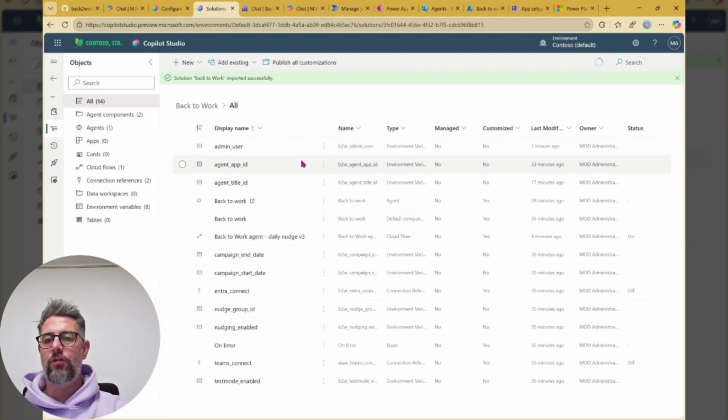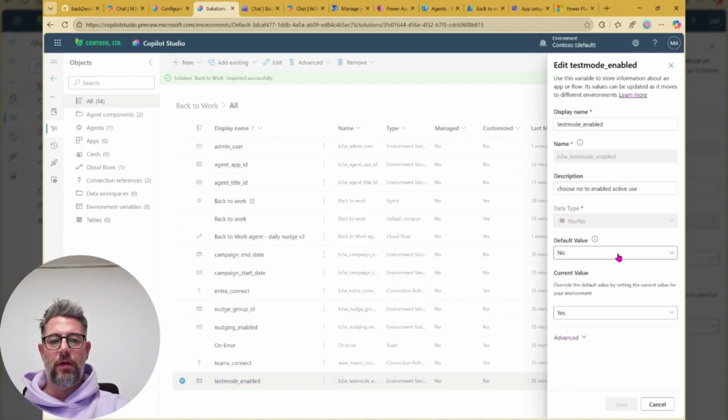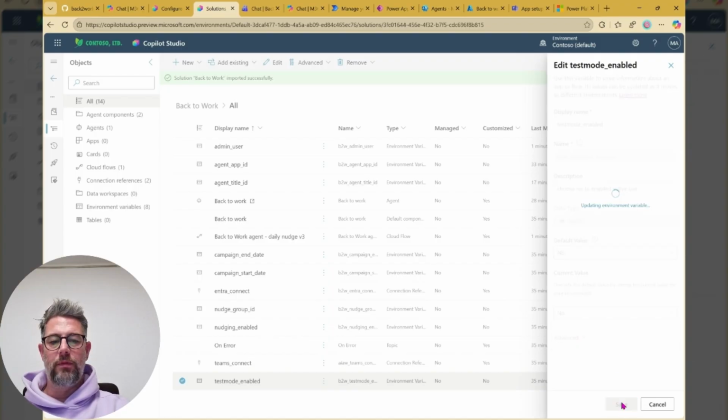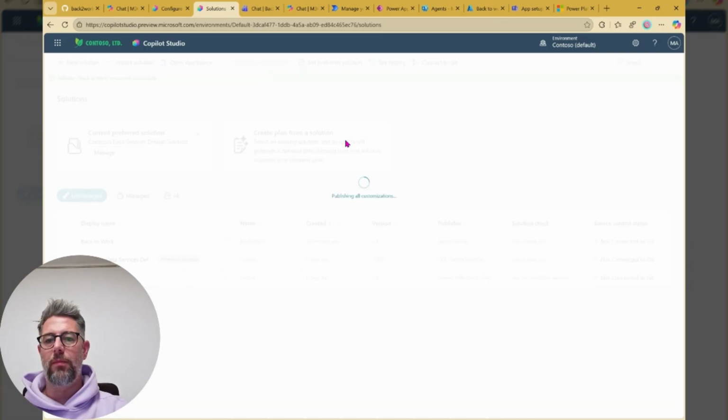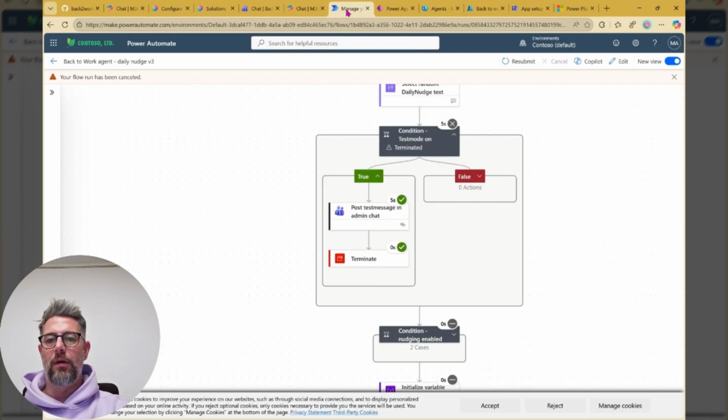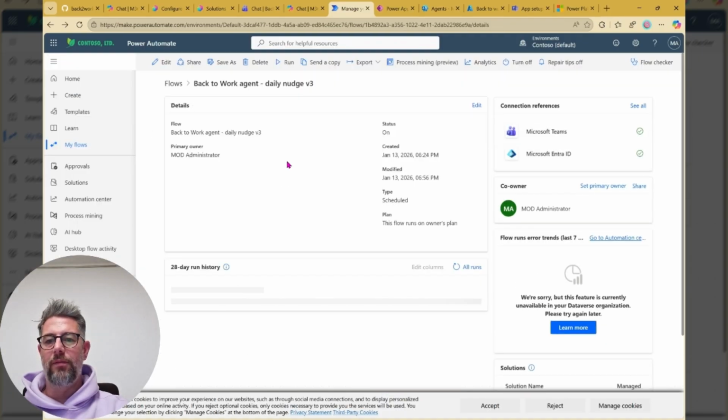So one more thing to do: going back to the solution, and let's stop that test mode. Just have to change that to no. Safe. Again, just to make sure, publish. Going back to the flow, it has been canceled. We know that.